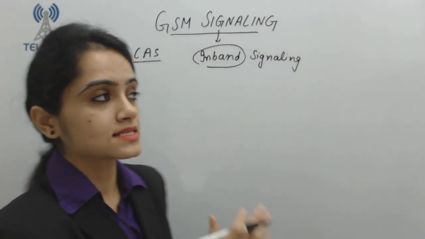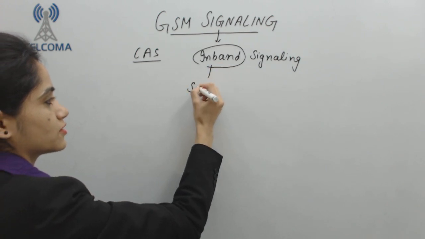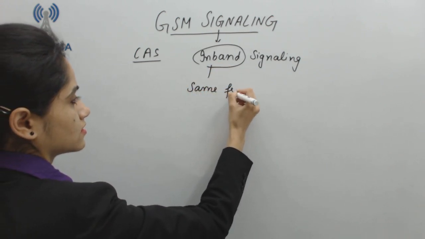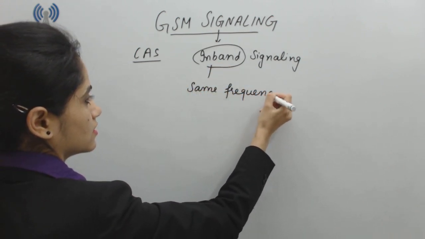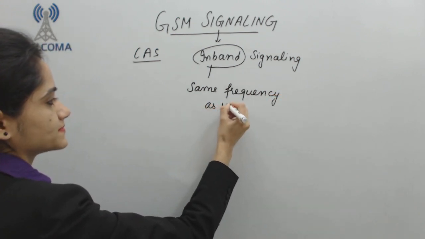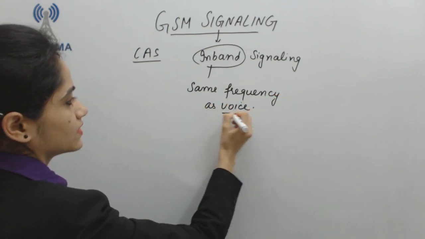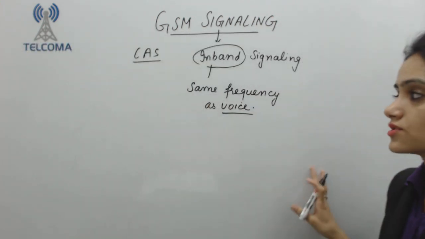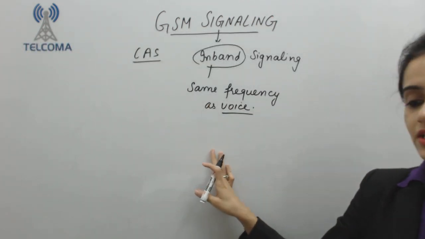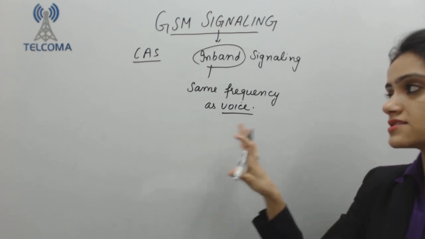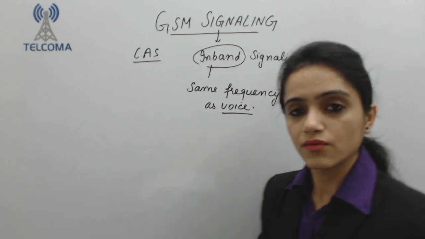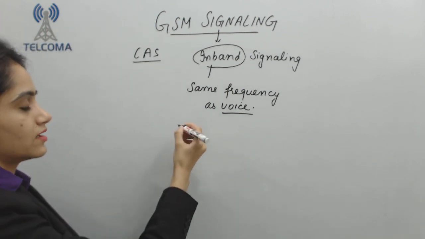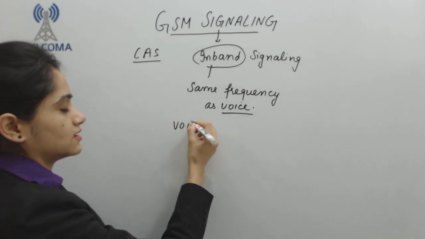Because signaling is transmitted in the same frequency as voice. So we have control signals, and those control signals are traveling within the same frequency range as the frequency which is used by voice.